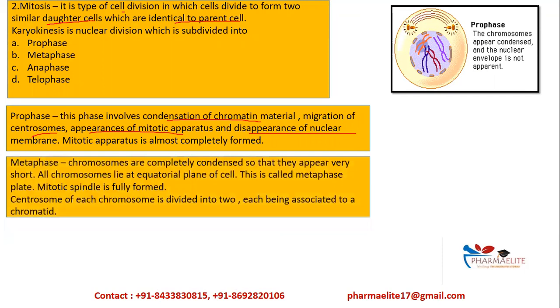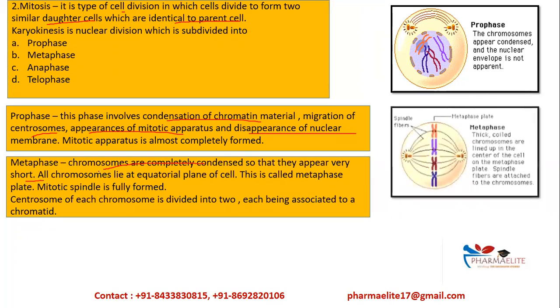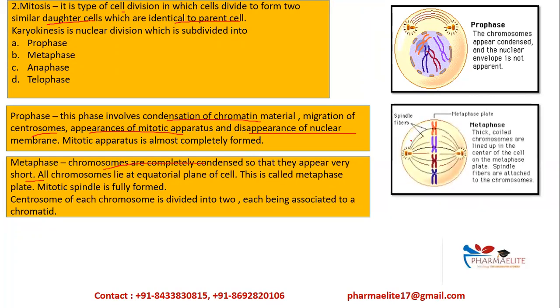Next step is metaphase. What is metaphase? In this phase, the chromosomes are completely condensed. Here the condensation starts, but in metaphase, they are completely condensed, so they appear short. And all the chromosomes will lie at the equatorial plane. You can see in this diagram, metaphase, all the chromosomes are aligned at the equatorial plane. That is, they are in a line and they are short.